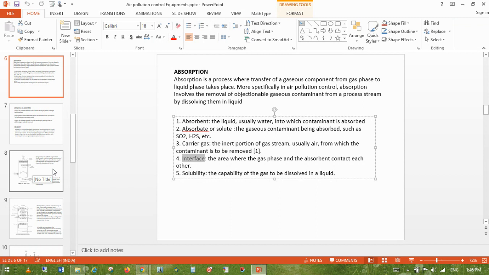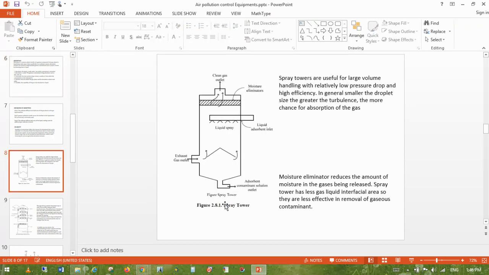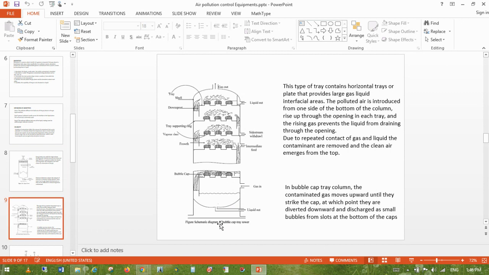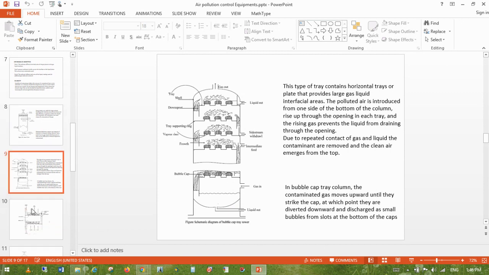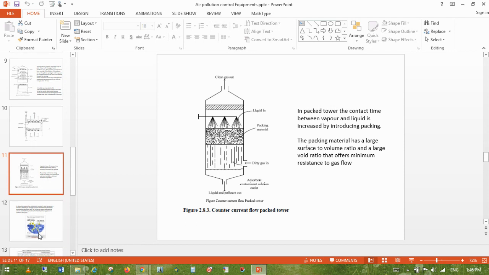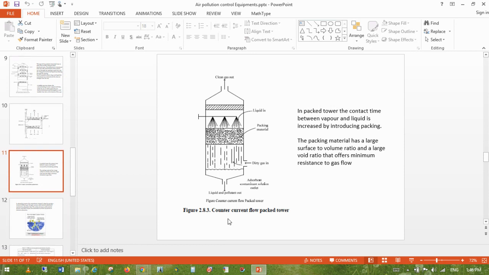Okay, so there are three types of spray towers: one is called the normal spray tower, another is the bubble cap spray tower, and another is the counter current flow packed tower. These are three different designs that can be used for the absorption process.